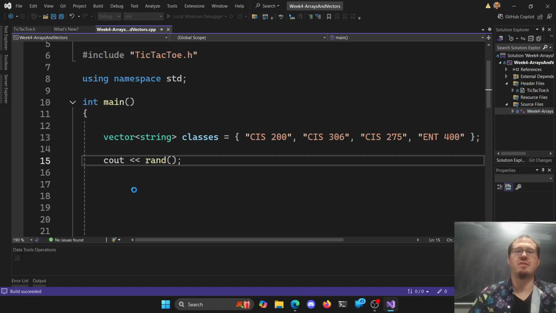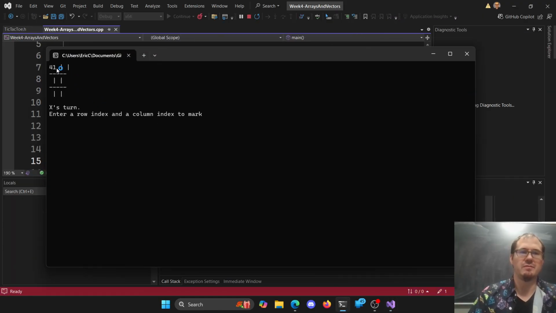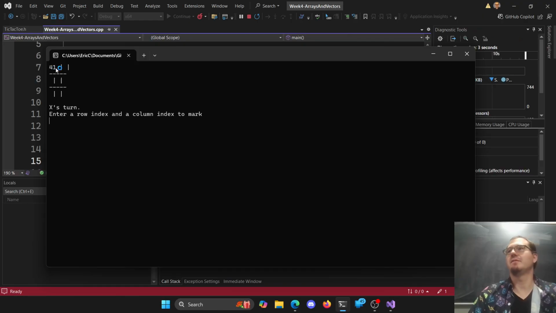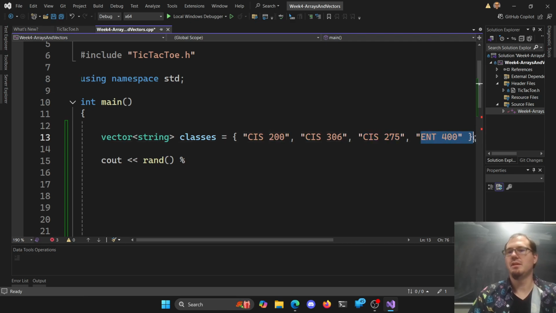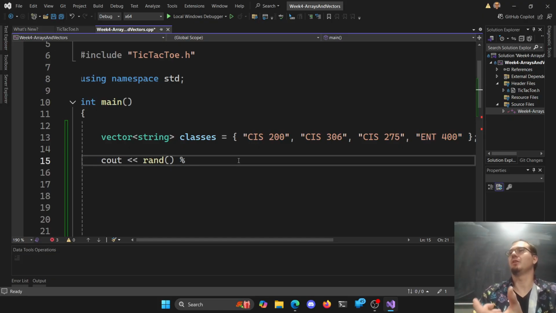Because nobody else remembers off the top of their head. That's okay. We don't have to remember. All right. Well, it looks like a positive number, so we just modulus, right? Take it modulus by whatever we want here. The most it should be is, well, we've got 1, 2, 3, 4, but there is no index 4. We don't want to get a 4, but mod 4 works out because we'll never get 4. We'll get 0, no remainder, remainder 1, remainder 2, remainder 3. We'll get any one of our valid indexes here, right?